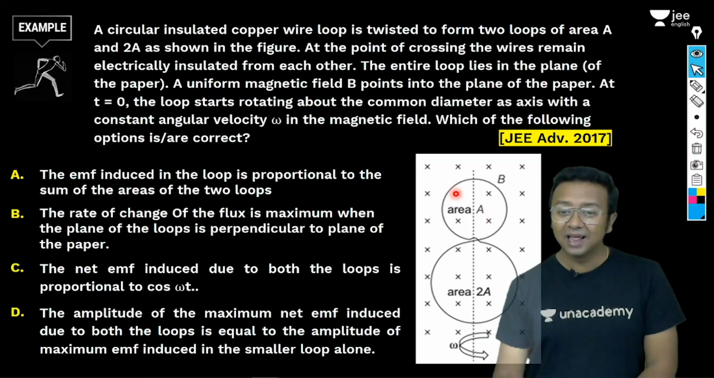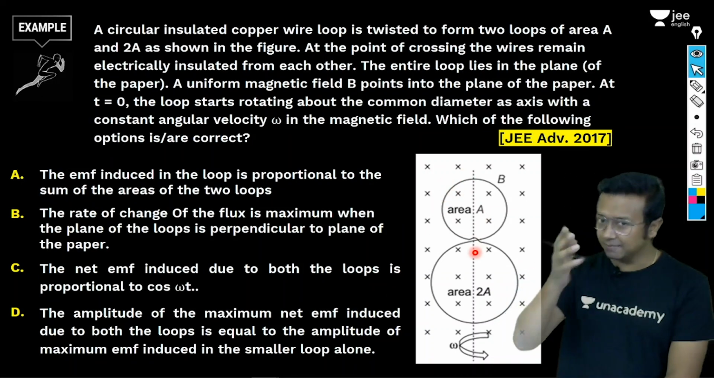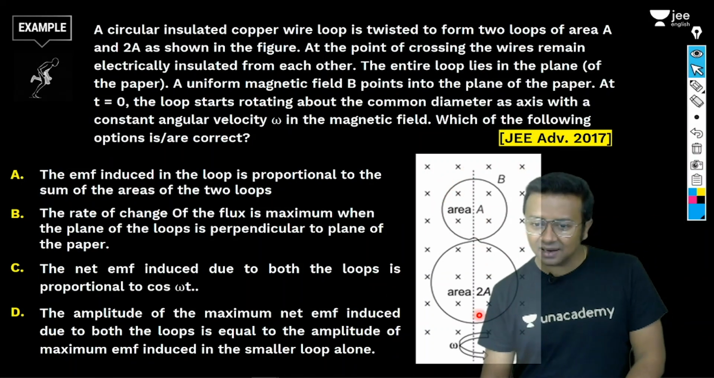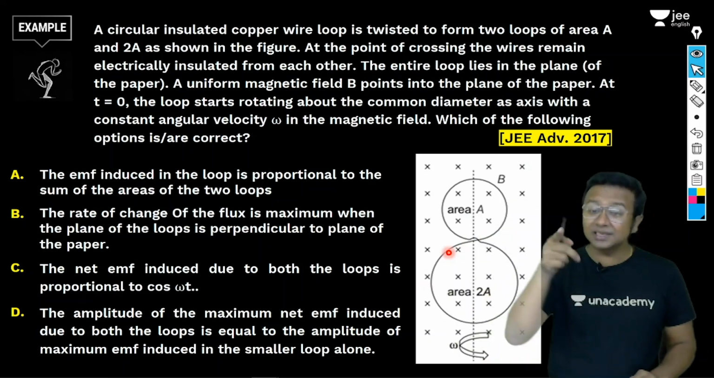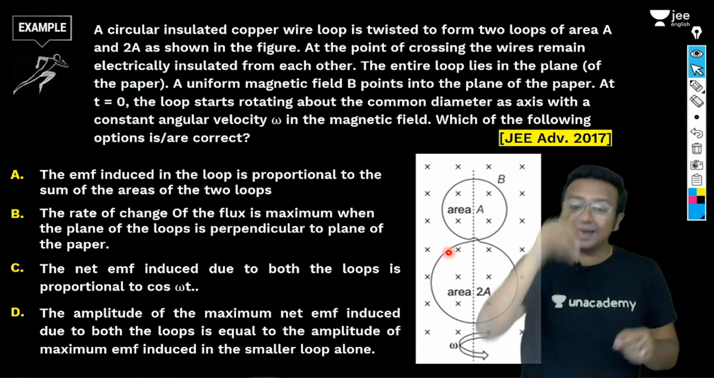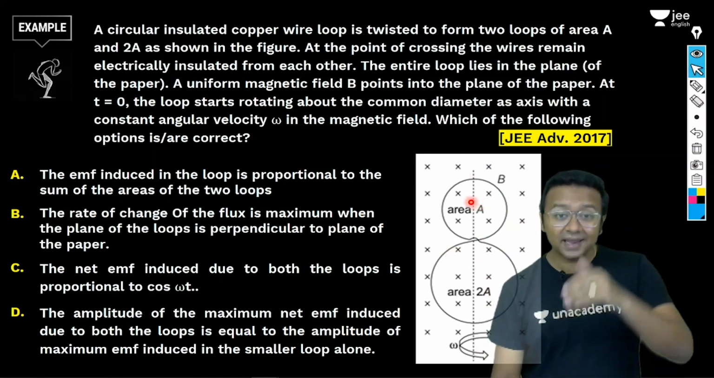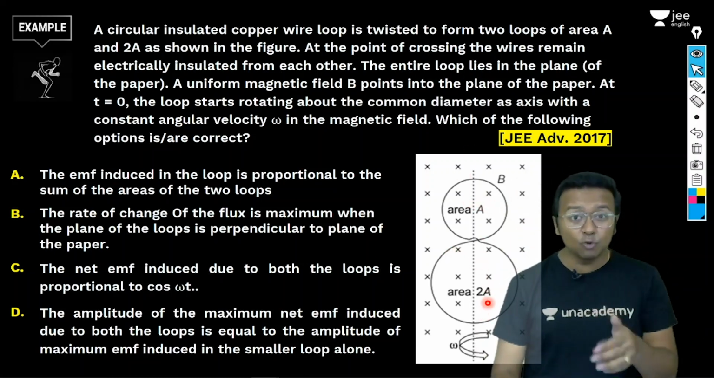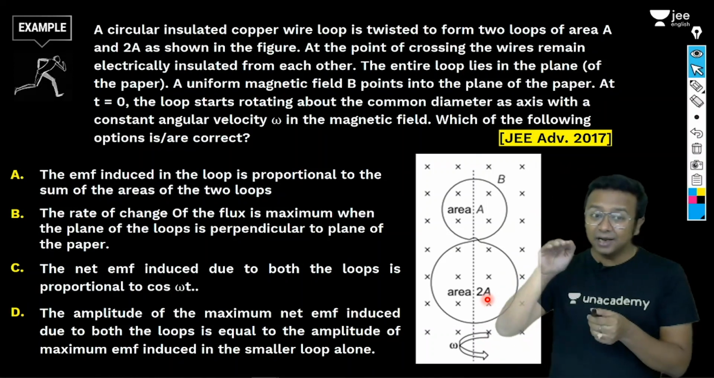So what we'll do is, let us first try to understand what the diagram tells me. See, there is a loop which is in the shape of an 8. So it's just one wire. It's not two independent wires. It is just one wire which is creating an 8 out here. So the area of the smaller loop is A and the area of the bigger loop is actually 2A. And the magnetic field is into the plane.